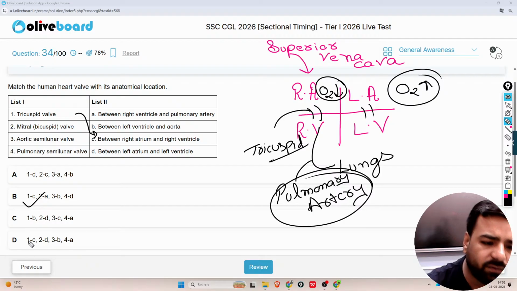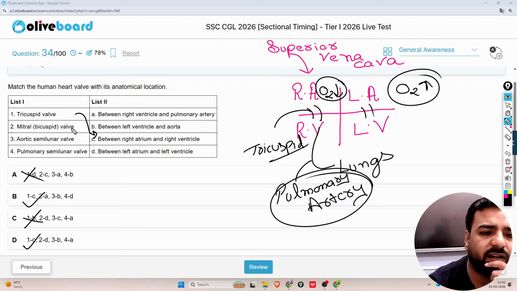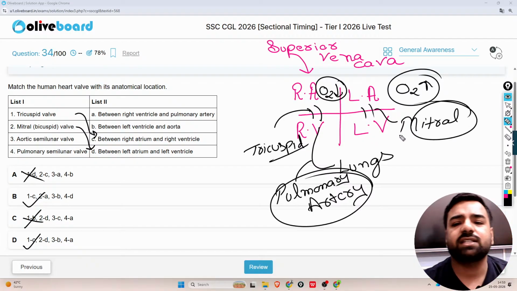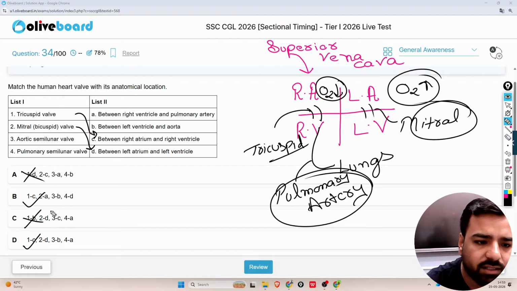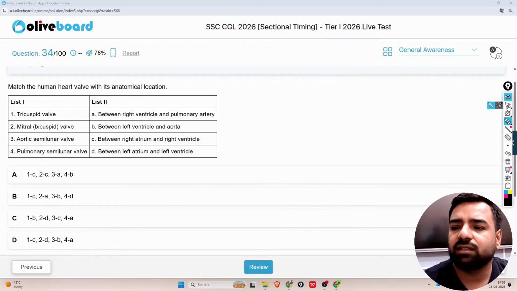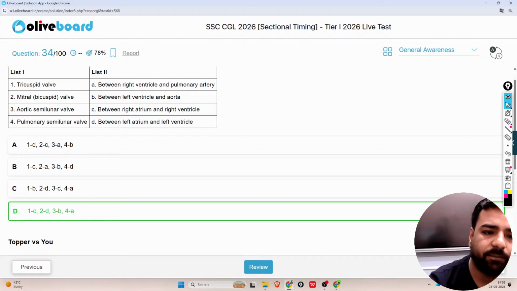Then guys, we have 2 options with 1C. So obviously these are eliminated. Second one is mitral valve or bicuspid valve, where? Guys, that is present between the left atrium and left ventricle. So here this is the mitral valve, right? So it is the mitral valve, or we can say bicuspid valve. So 2D, that's again wrong. So that's why I'll go with option D. So what is the correct answer? The correct answer is option D. So guys, this is from the biology section and you must remember these things. These are very important actually. Fine. Okay. Next.